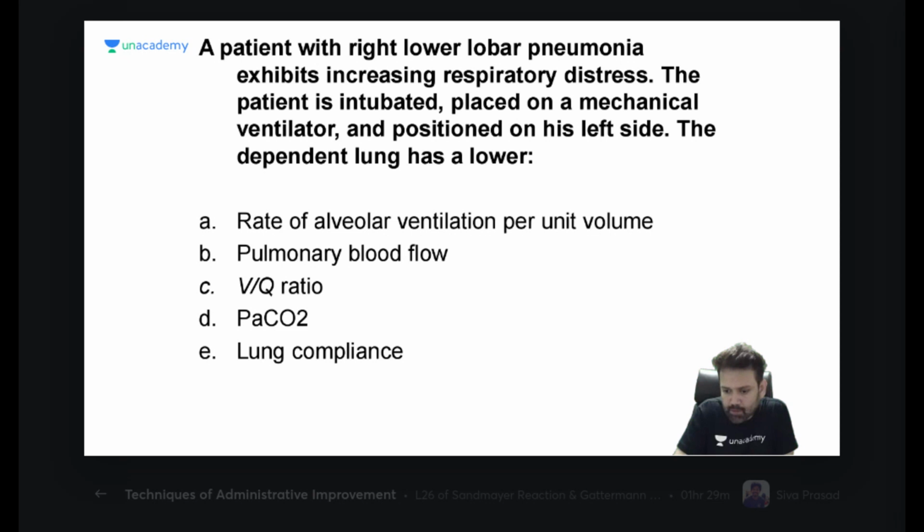Yes, tell me. Of course, V by Q. It is behaving like base of the lung. Okay. Pulmonary blood flow will be maximum. Rate of ventilation will be maximum. Compliance will be maximum. I told you that they will have more compliance because they can expand more. Okay.